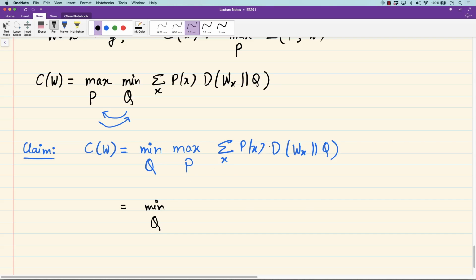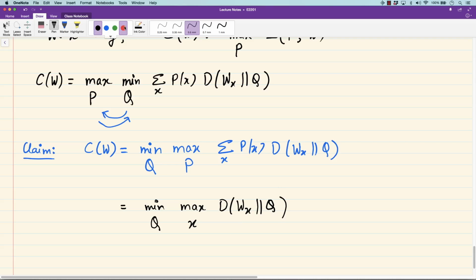Since Px sum to 1 and all the terms are non-negative, what is the value of this maximum? You can pause the video and think about it. Now that you have thought about it, the answer is very simple. The best Px, the maximizing Px, is the one which puts all the mass, all the probability, on the X that maximizes this. Okay, so this max is a very simple expression. It's max over all X of this guy. So what is this quantity now?